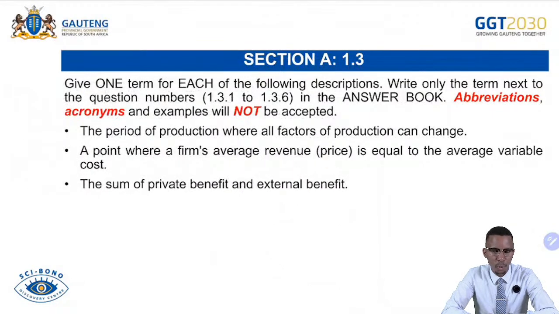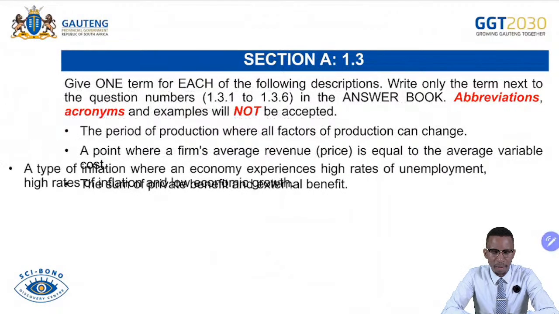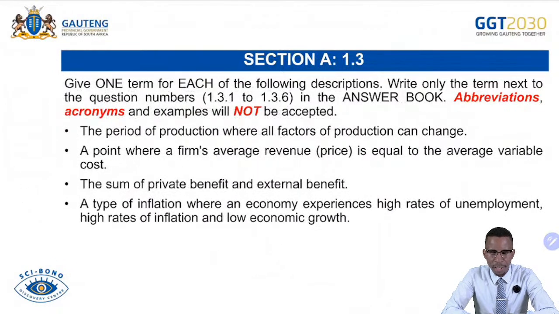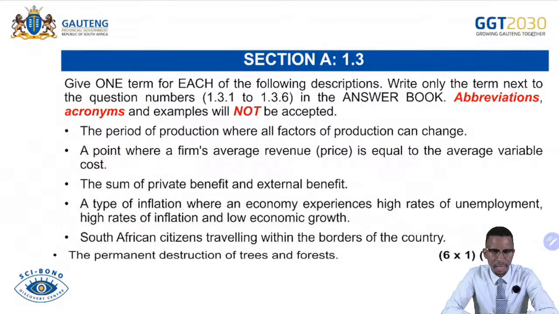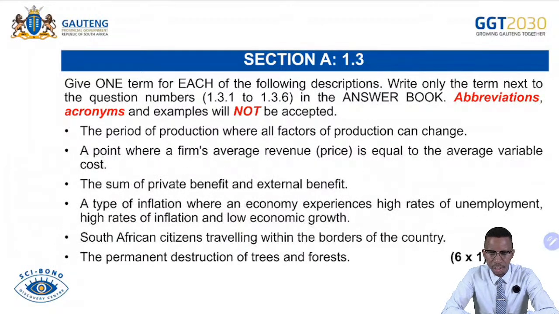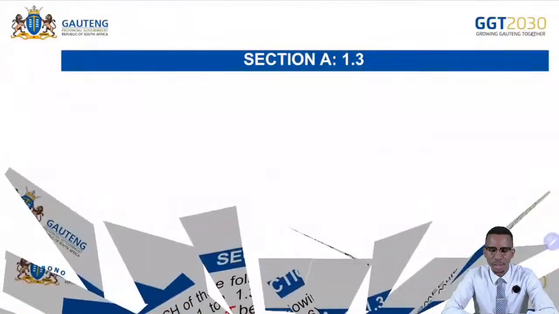Already you know the content in there. The sum of the private benefit and external benefit. Then we continue. A type of inflation where the economy experiences high rates of unemployment, high rates of inflation, and low economic growth. And then number 5, South African citizens traveling within the borders of the country. And then number 6, the permanent destruction of trees and forest. That is worth 6 marks.